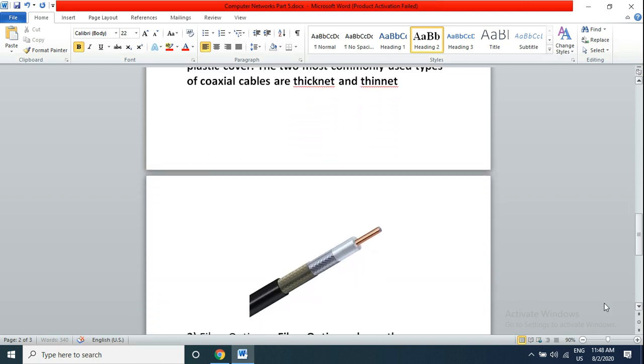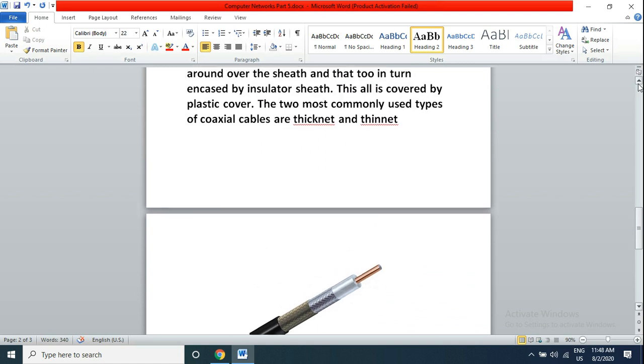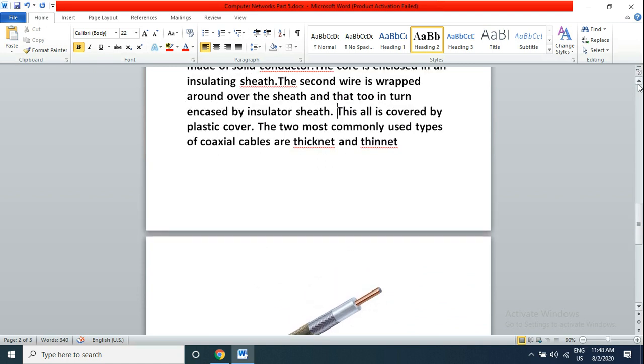So there are many layers. First is our copper wire, then a shield, then another shield, then another shield. Generally this coaxial cable is used in TV cable wire, where signals are broadcast with the help of this.